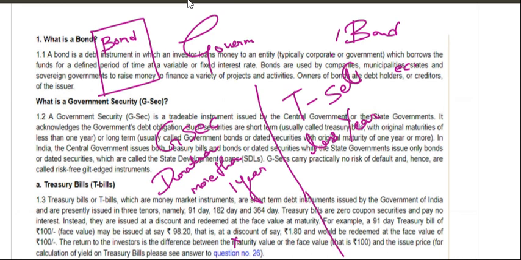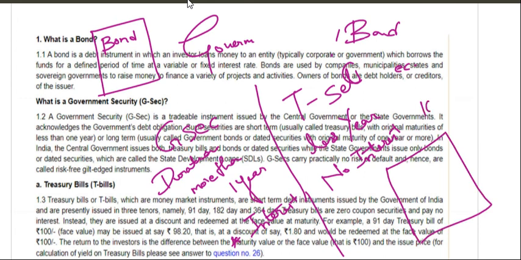Here you will get interest. There is no interest. Why is there no interest? So suppose the government asks you for 1,000 rupees. Let it be the government takes a loan of 1,000 rupees from you.